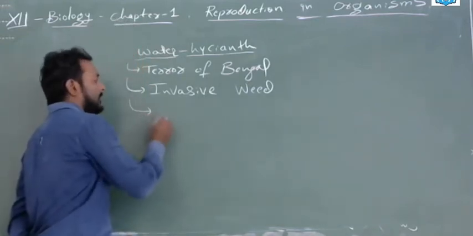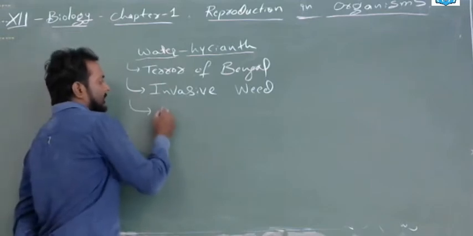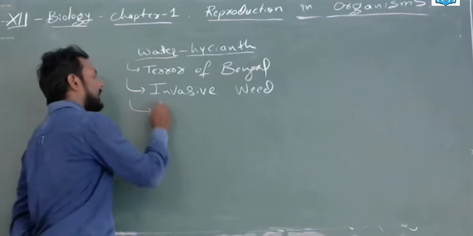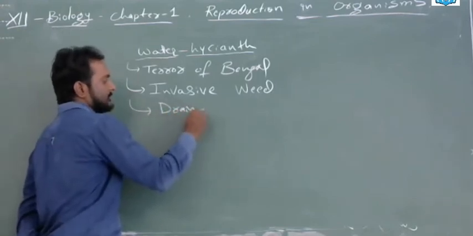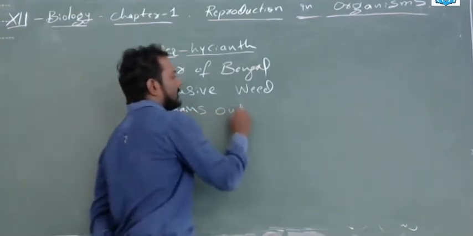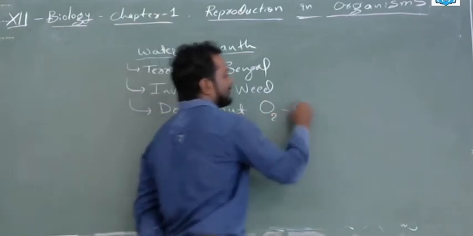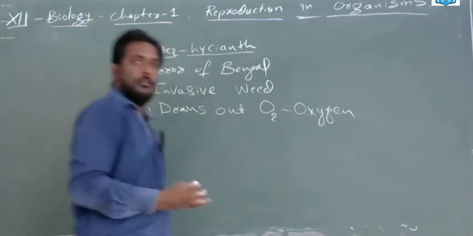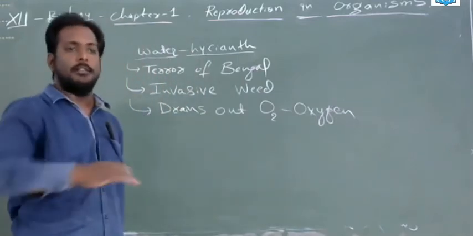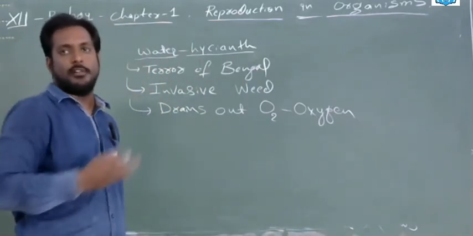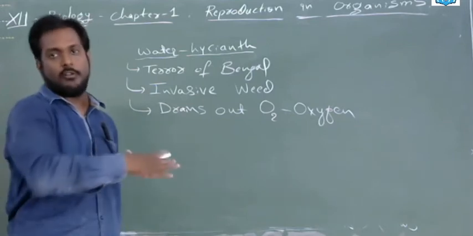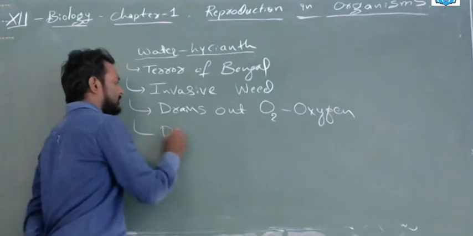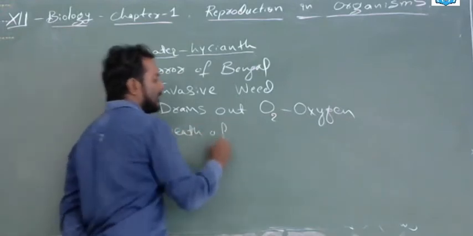The problem is that this weed will grow phenomenally. They will grow more, and they will drain out the total oxygen from the pond. We can't say river, because in flowing water they will not survive. In the pond, they will take out all the oxygen. Next is death of fishes.